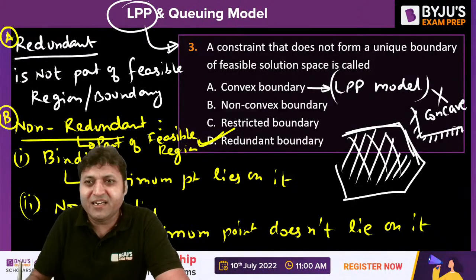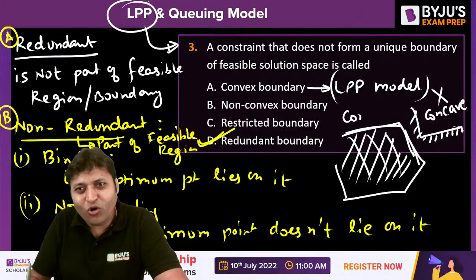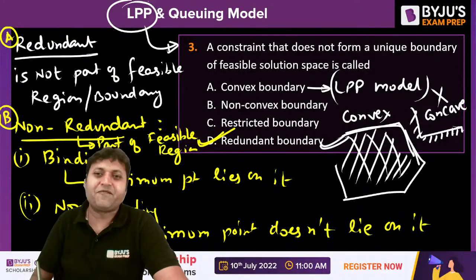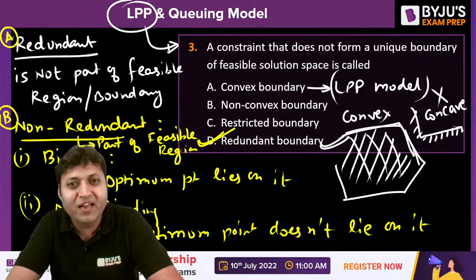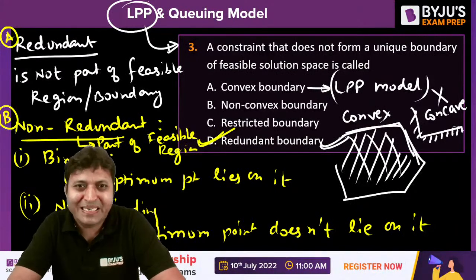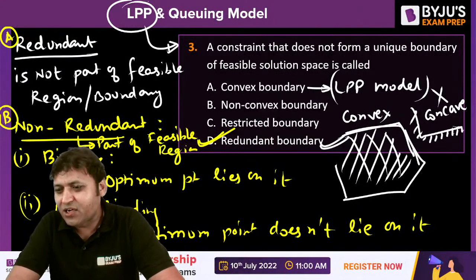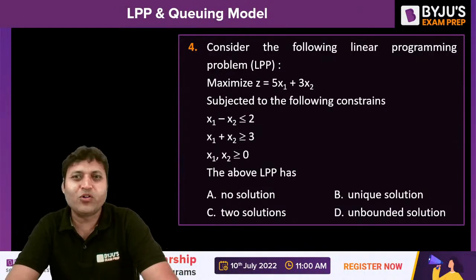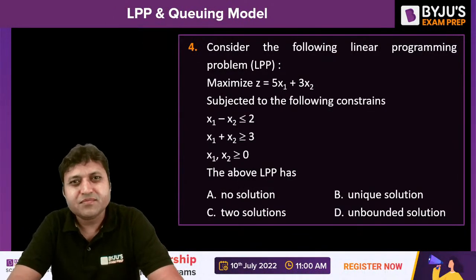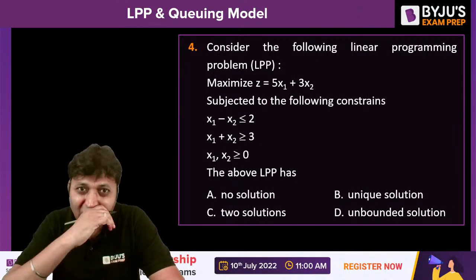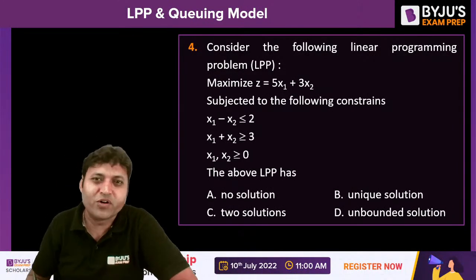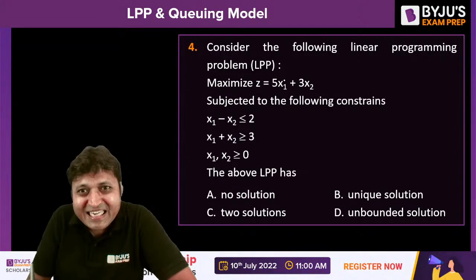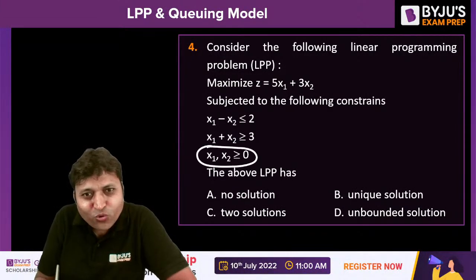The feasible region cannot be concave. It can only be convex. The feasible region is always a convex boundary for an LPP problem, isn't it? The answer to the question is option D. Can we move further? Question number 4 on the screen. Now you need to solve question number 4. Whenever the decision variables are 2, there are 2 decision variables.